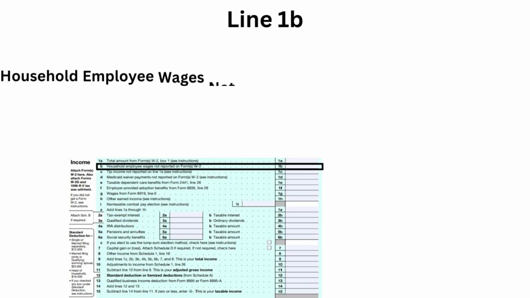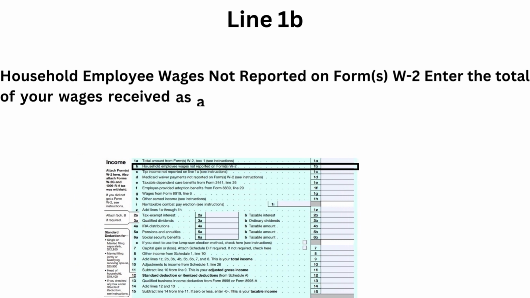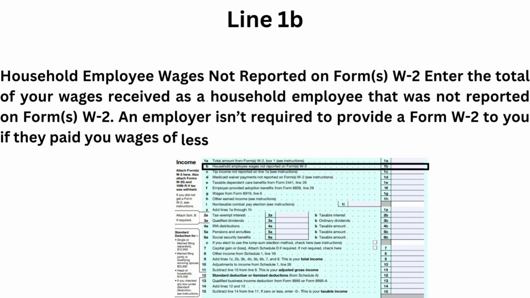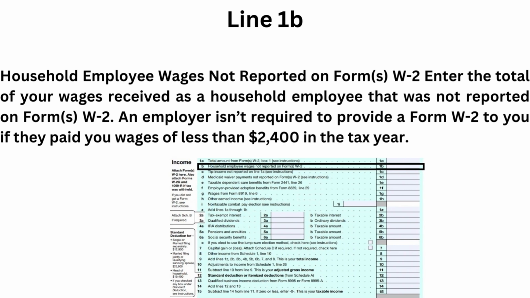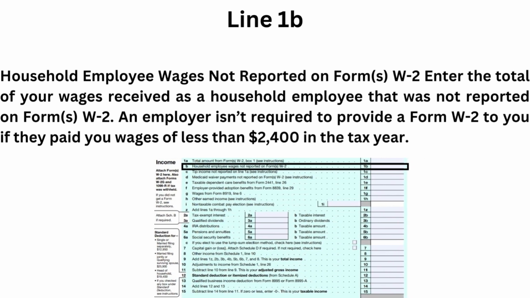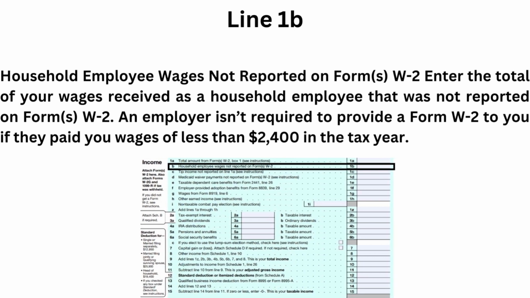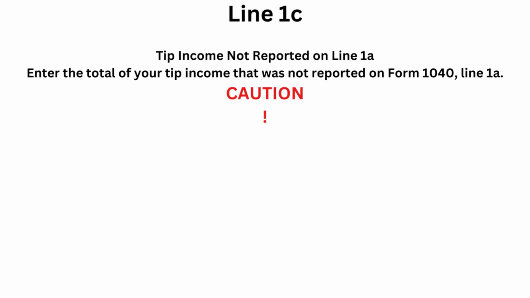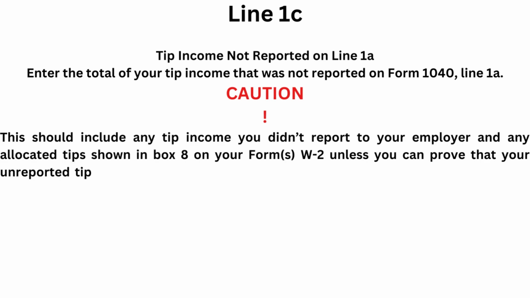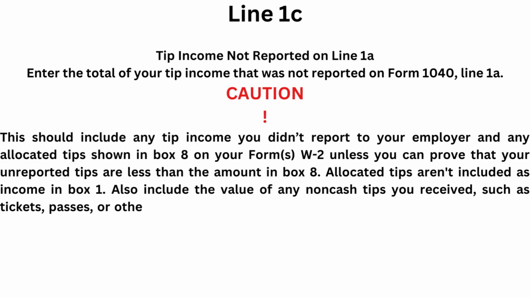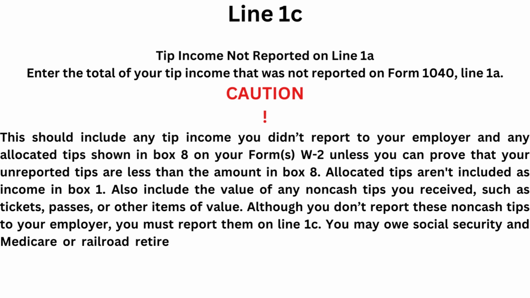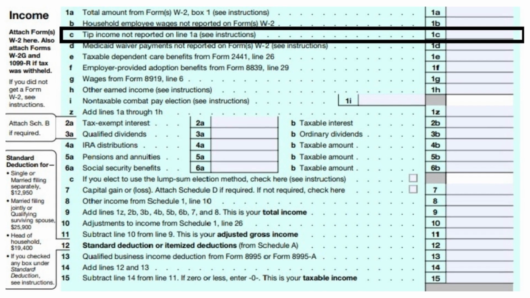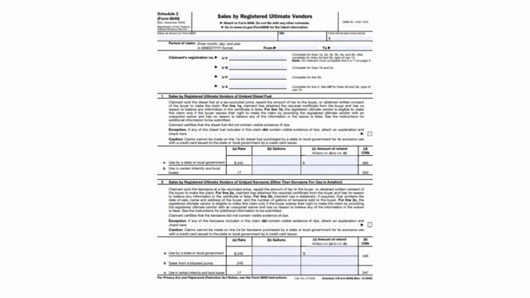Line 1B. Enter the total of your wages received as a household employee that was not reported on a W-2 form. An employer isn't required to provide a Form W-2 to you if they paid you wages of less than $2,400 in the tax year. Line 1C. Tip income not reported on Line 1A. Caution. Do not report tip income and allocated tips shown in Box 8 on your W-2. Allocated tips aren't included as income in Box 1, it is reported on a Schedule 2.